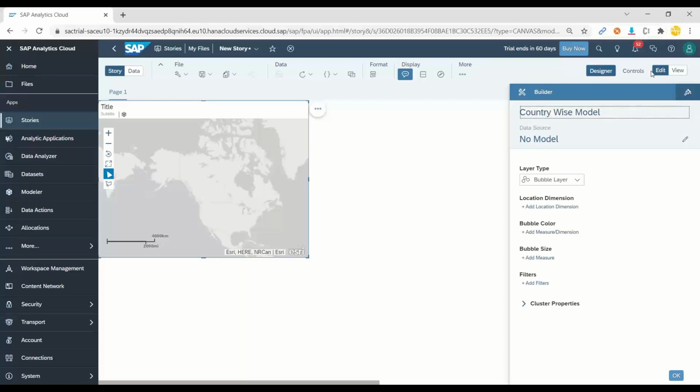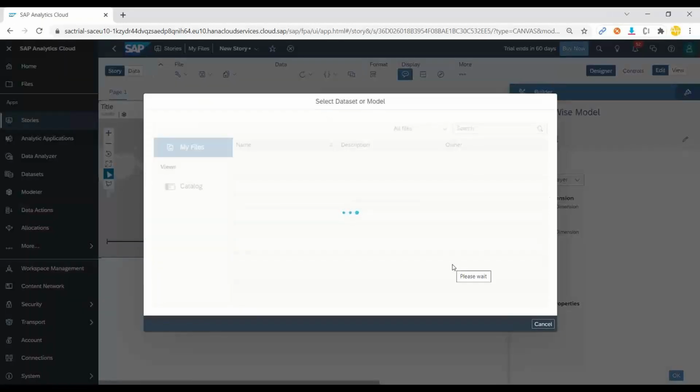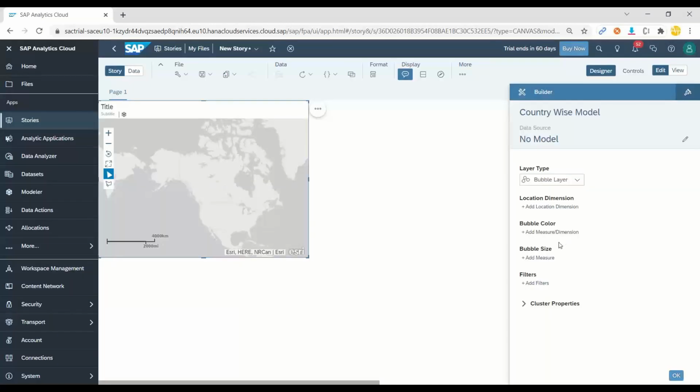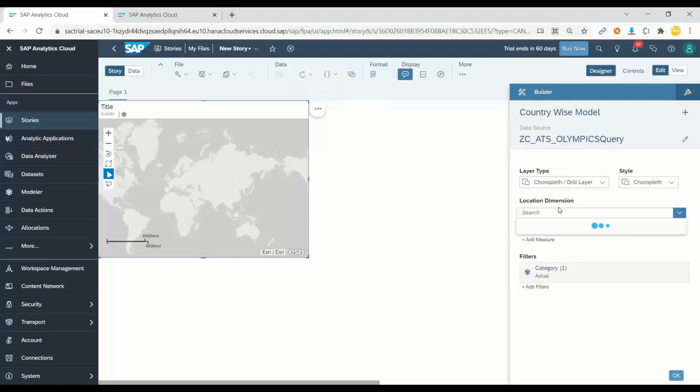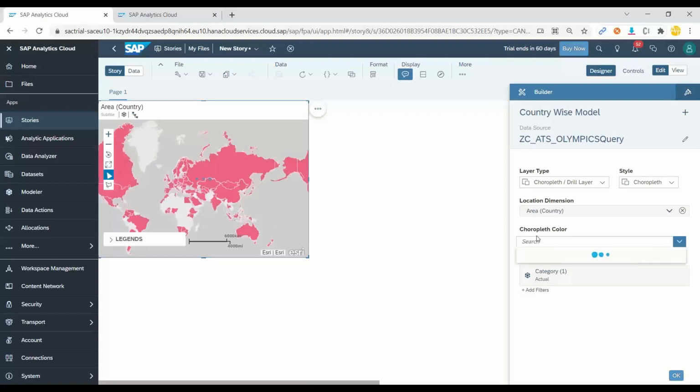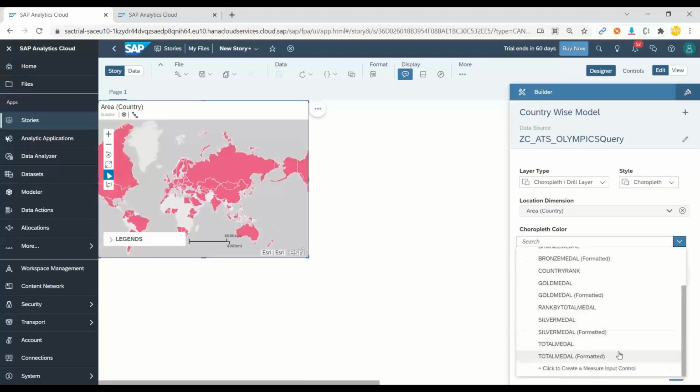In order to plot the country data in the geo map, I need to set a model. You can see my layer has no model at the moment. If I go for change, I can choose the model which we just created a few seconds ago. So let's choose the model. And let me choose the choropleth layer and choose our dimension. You can see the dimension is coming as area. Next, we will choose the color based on the number of medals each country has won. So in the choropleth layer, I will choose the number of total medals each country has won.